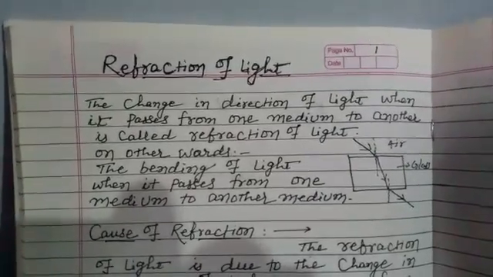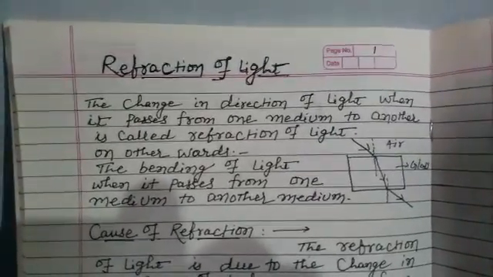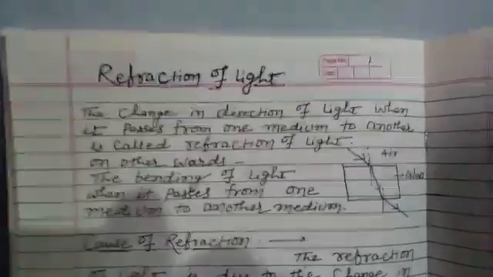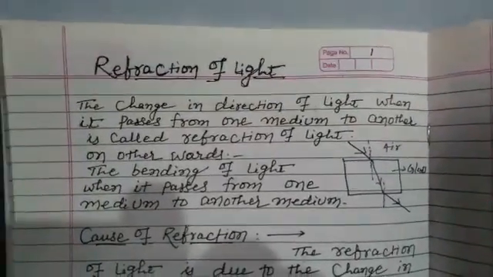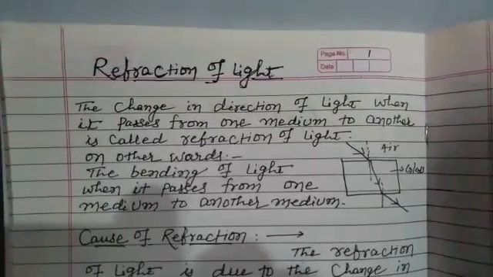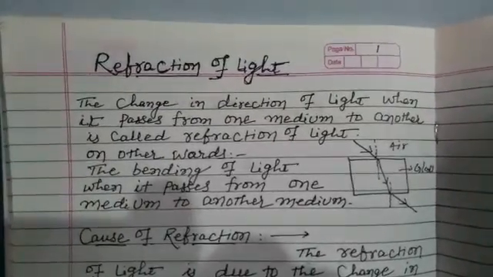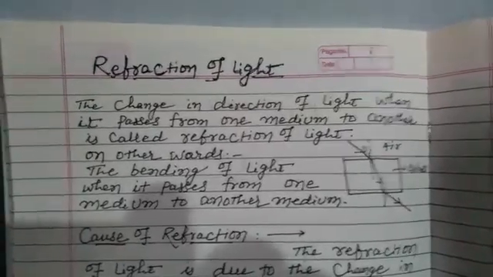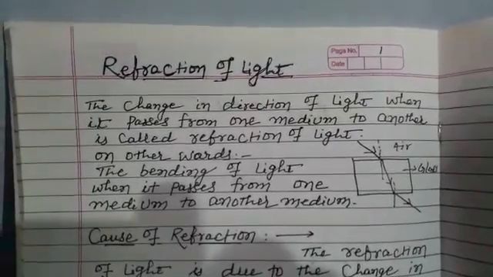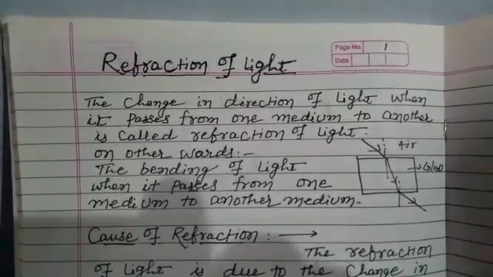Reflection and refraction are different from each other. Reflection means the bouncing back of light, and refraction is when light passes from one medium to another. The change in direction of light when it passes from one medium to another is called refraction of light. In other words, it is the bending of light when it passes from one medium to another.